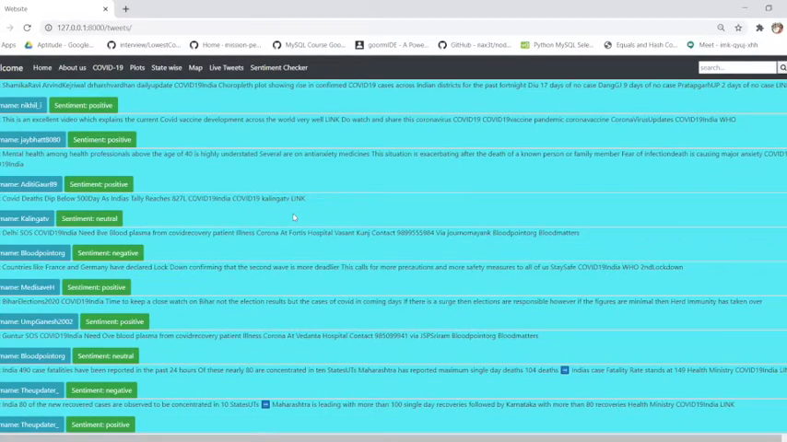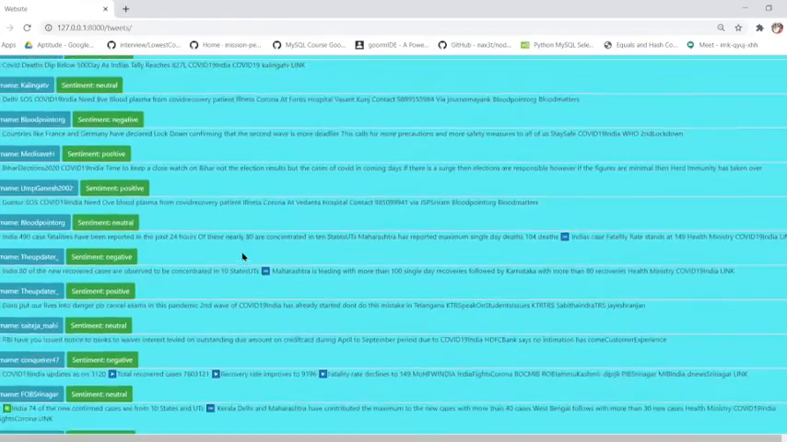Yeah, so these are the tweets that are getting extracted from the API, and you can see the tweets posted by the users and the sentiment that has been extracted from the tweet text. As you can see, the tweet text is going to our model, and our model is giving the output, so it is predicting the sentiment also.